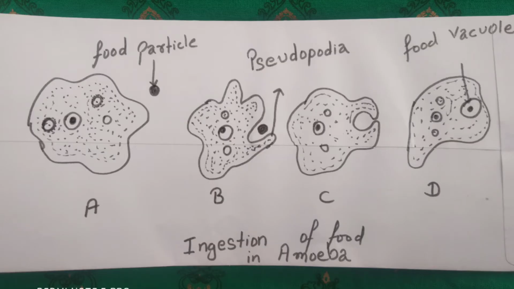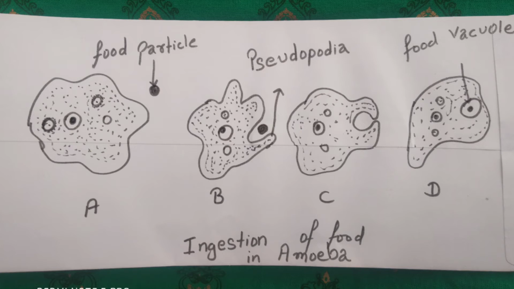With the diagram, I hope all this will be cleared. So let's look at the diagram. In the amoeba, you will see the ingestion of food, as there is no mouth in amoeba. Ingestion always occurs with the help of pseudopodia. After engulfing the food, the tips of the pseudopodia at the point of contact dissolve. As a result, the food gets encircled into the cell in a rounded structure, and that forms the food vacuole. Previously also I have said it.